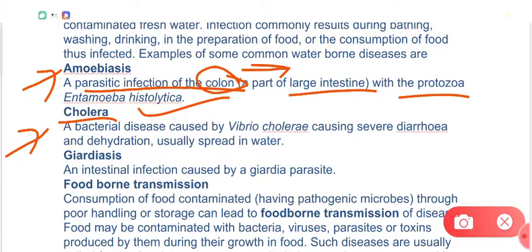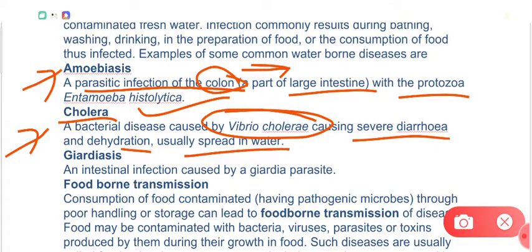So cholera is a bacterial disease caused by Vibrio cholerae, and this is again severe diarrhea and dehydration, and it spreads through contaminated water. In the same way, giardiasis, an intestinal infection caused by Giardia parasite. This is again a waterborne disease.